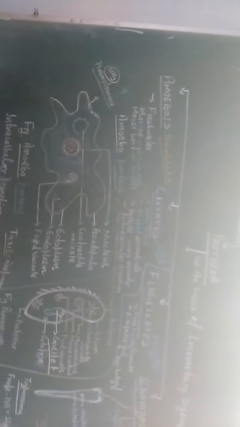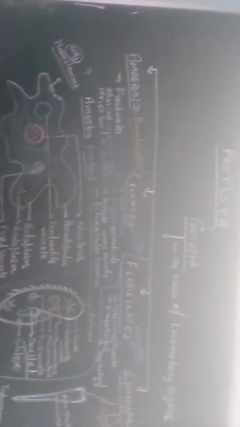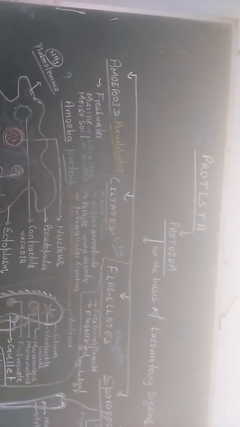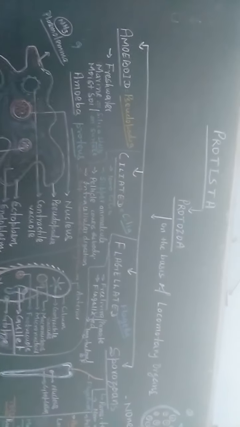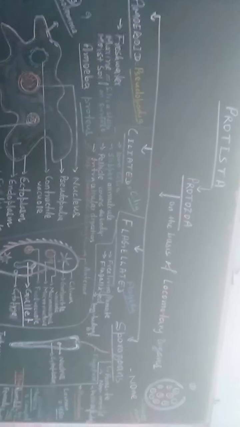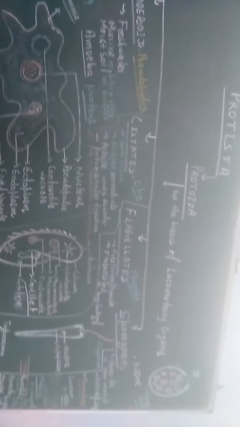Everyone, I am going to explain the last member of Protista, that is protozoa. In protozoa you must learn that the Protista kingdom's last member, protozoa, is divided on the basis of locomotory organ.